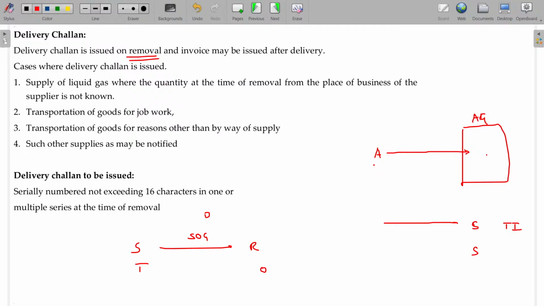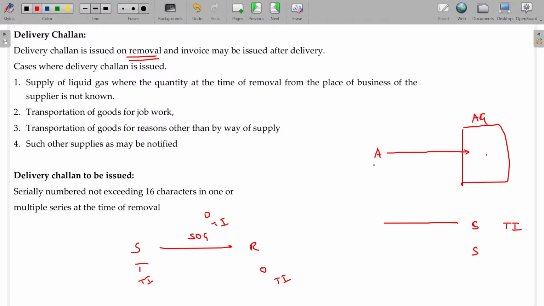They will ask for the bill. The transport agency, the GTA, will have a bill, called the duplicate bill. That bill is only a tax invoice. This is the original tax invoice, this is the duplicate tax invoice, this is the triplicate tax invoice.